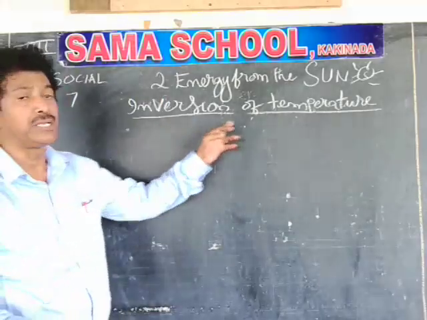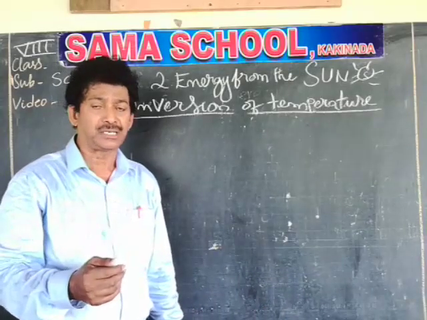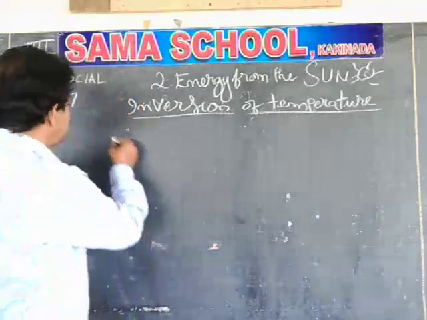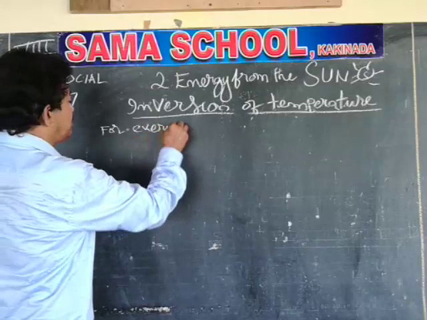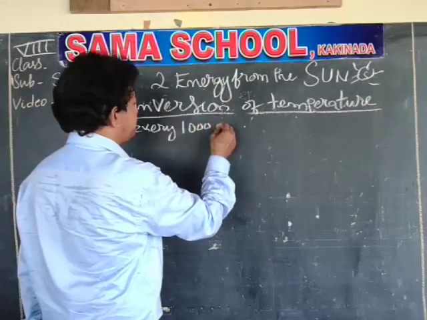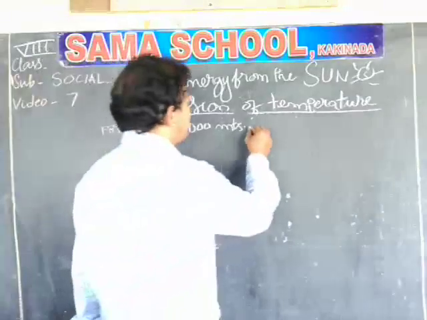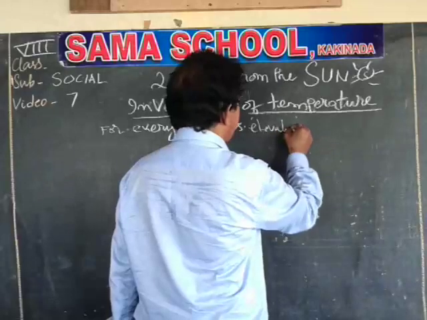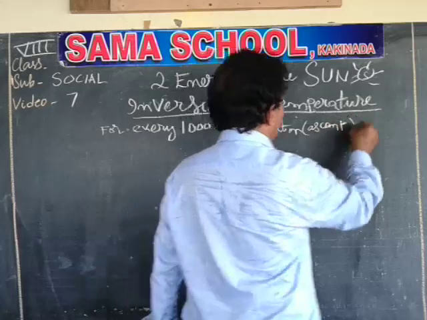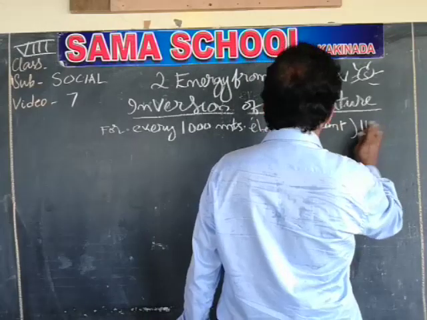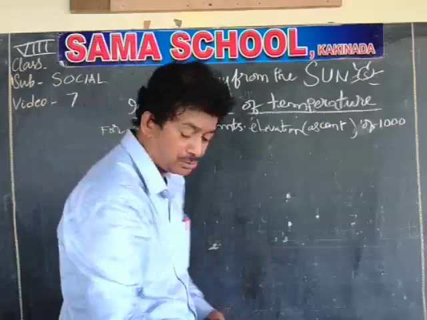Before I go into detail on the topic of inversion of temperature, I already made a general statement that I am writing. For every 1000 meters of elevation, meters, so MTS stands for meters, elevation or ascent, ascent means going up, 1000 meters, so already I wrote 1000 meters.